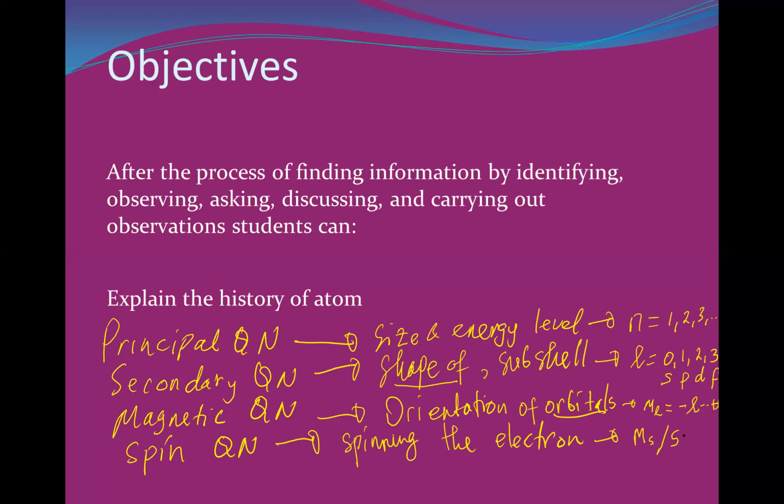Okay. What is the possible value for the spin quantum number? Positive 1/2 or negative 1/2. Good. We have only 2 values of the spin quantum number. Good. These are the things that we learned last lesson.